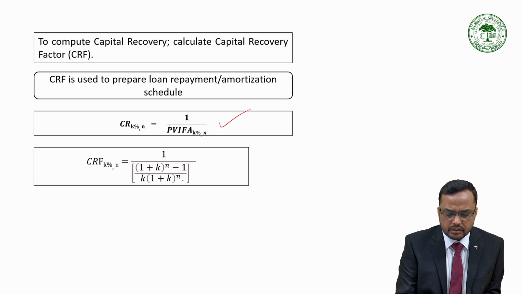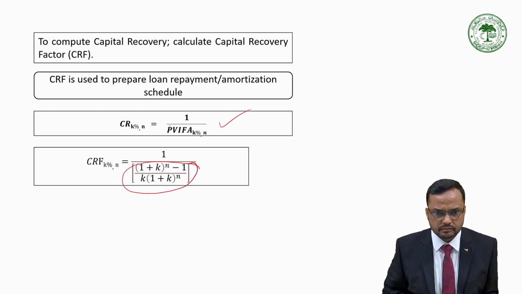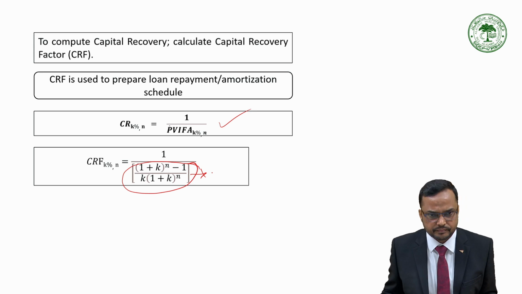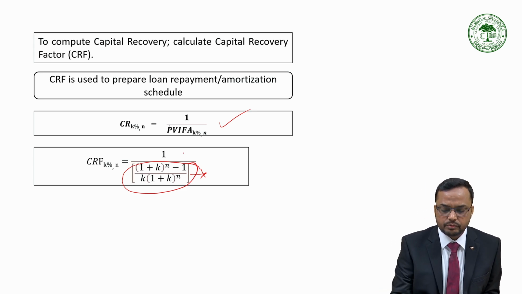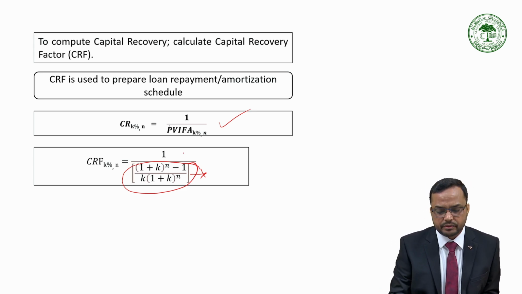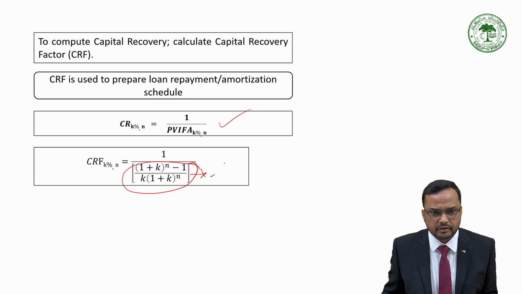So this is the present value formula which we have discussed in the previous session. What we will be doing is simply 1 divided by the present value of annuity formula, and we will get the capital recovery factor.